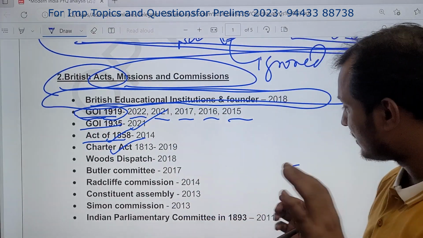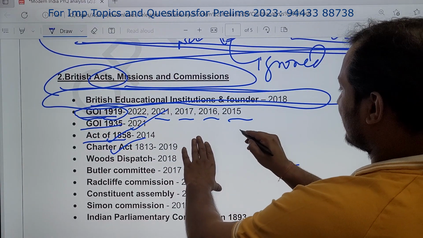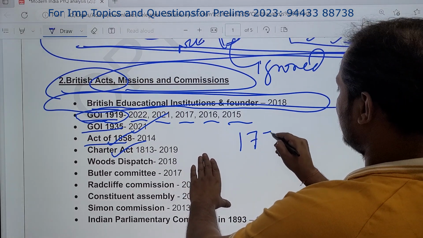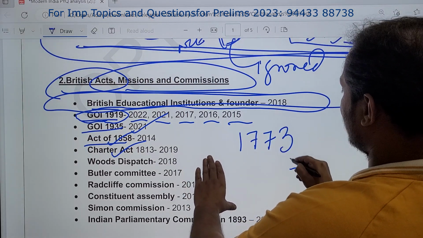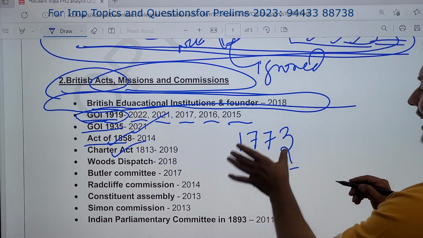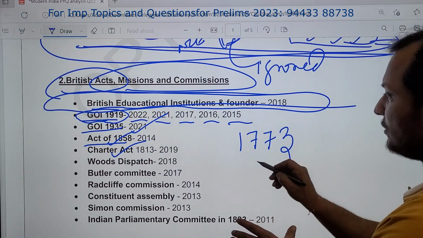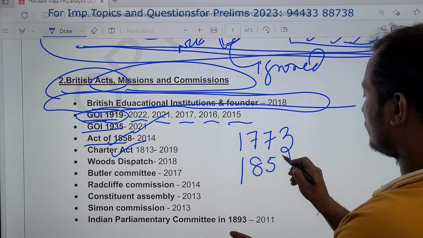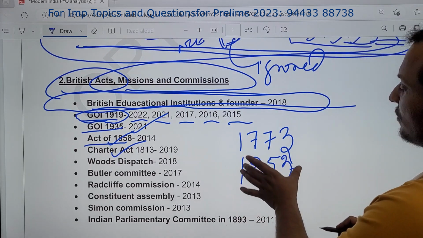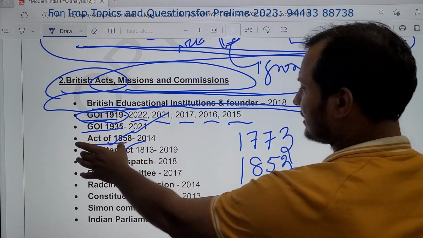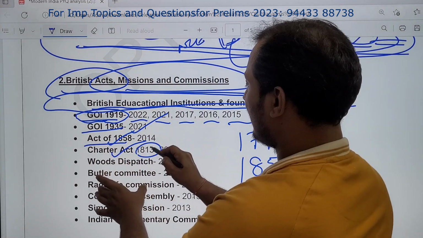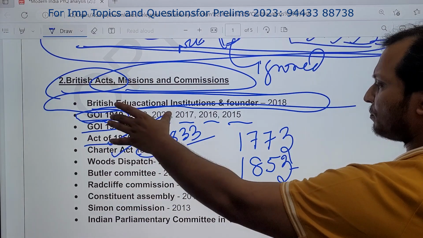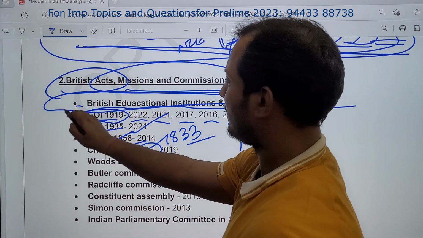But this year specifically, I would like to predict that you should please prepare 1773. This is very, very important, the Regulating Act of 1773. Then you need to prepare 1853. This is also very important. And of course, 1813 and 1833 are important. So please prepare this chapter. This chapter is very important.